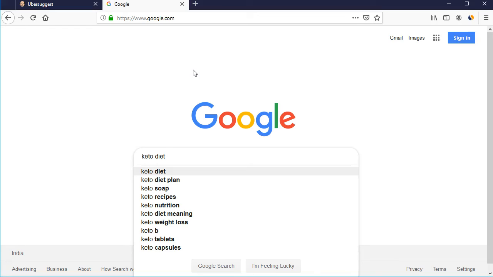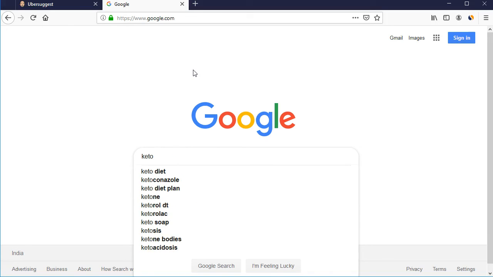So we can take these keywords, go to Ubersuggest, and try to find out the traffic and the SEO difficulties of these keywords, and we can find more keywords for our niche with their difficulty level and their traffic.